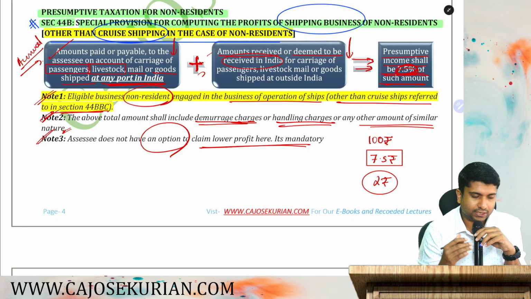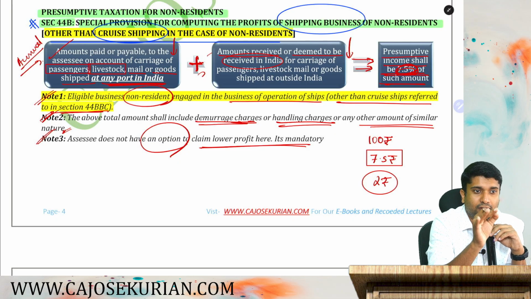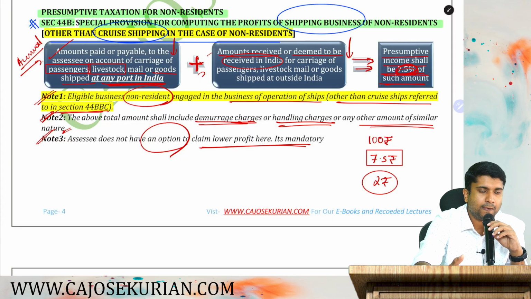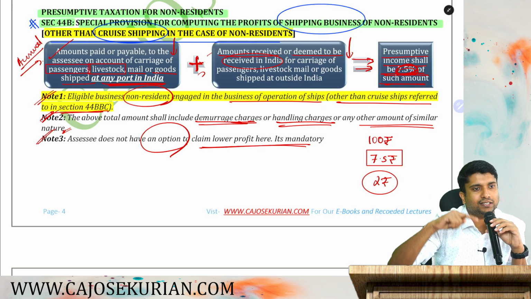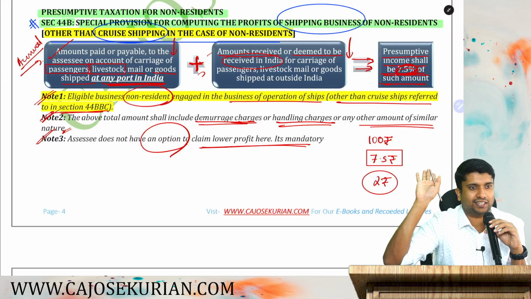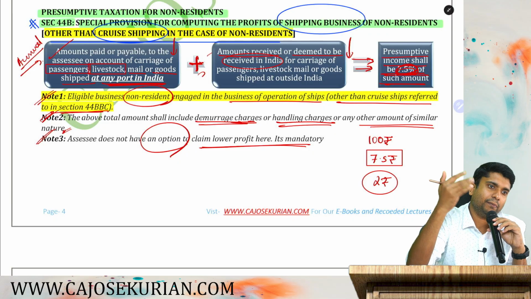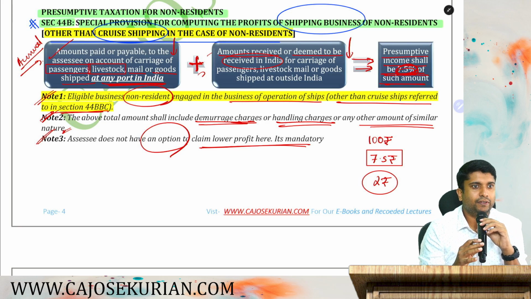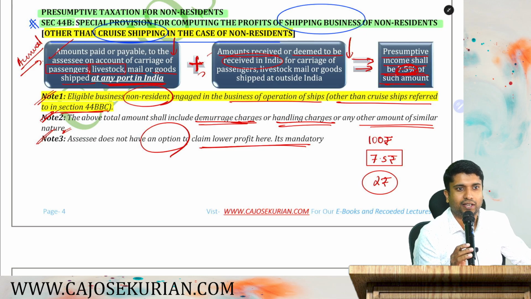Occasional shipping business. If you are in occasional shipping business, then you have to be a little bit careful with them. Why? Because once they come to India and do some taxable activity in India, like shipping some goods to India, then they earn some income, then they will go out. We tell them to file their return on the due date, and they say, yes sir, we will file. Then they will go away, they will never file. They say tata bye bye, goodbye, that's it. They will never file their return, never pay the taxes. We cannot chase them and arrest them and bring them to India.